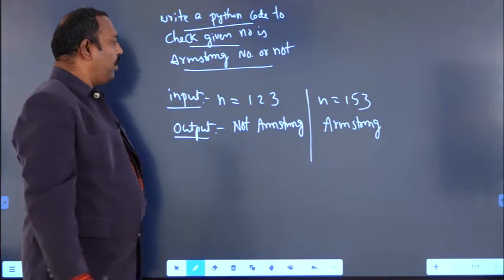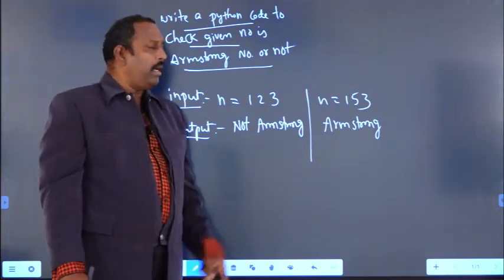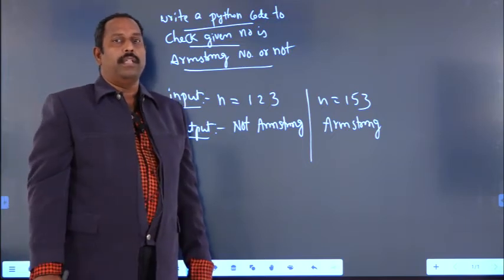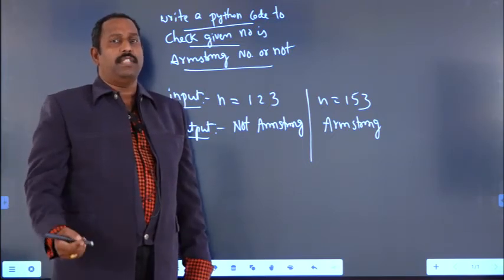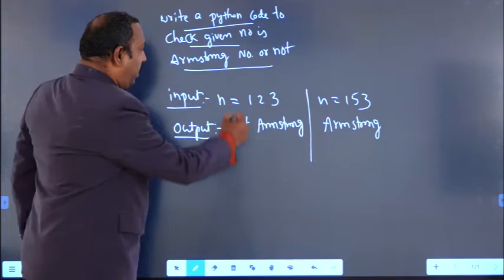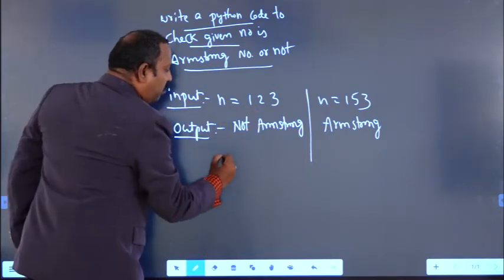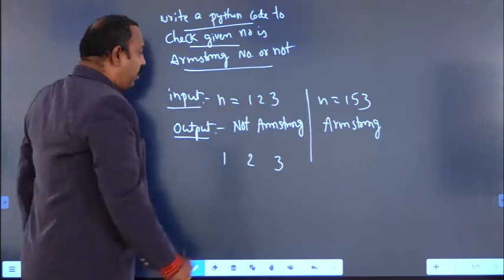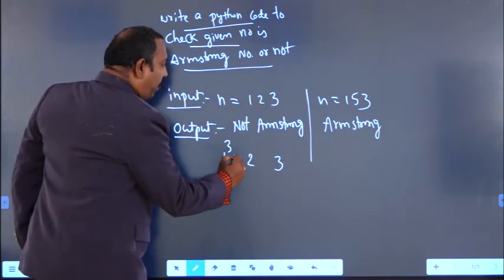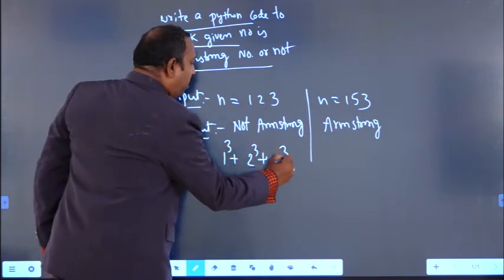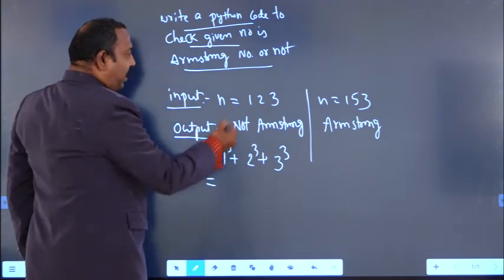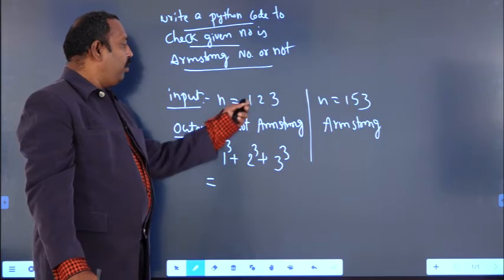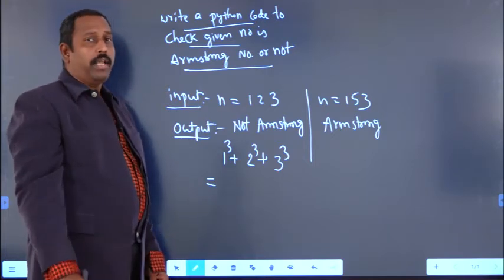So what is the logic for Armstrong number? An Armstrong number is nothing but when the sum of the cubes of the individual digits is equal to the original number, then the given number is an Armstrong number. Otherwise it is not an Armstrong number. For example, I have taken 123. Individual digit means 1 is an individual digit, 2 is an individual digit and 3 is an individual digit. Take the cube sum: 1 cube plus 2 cube plus 3 cube. If it is equal to the number 123, it is an Armstrong number, otherwise it is not.